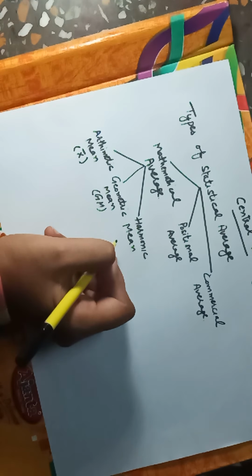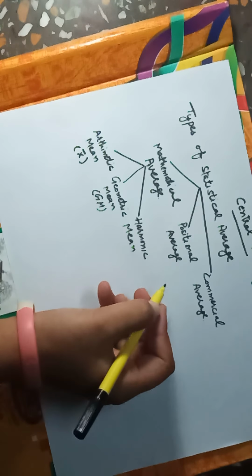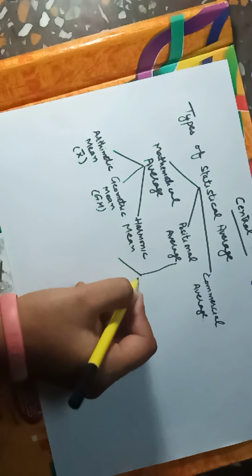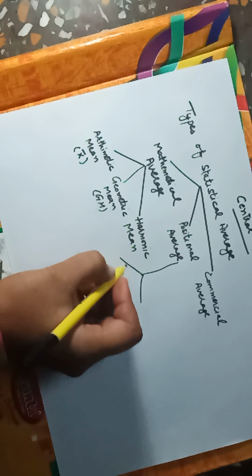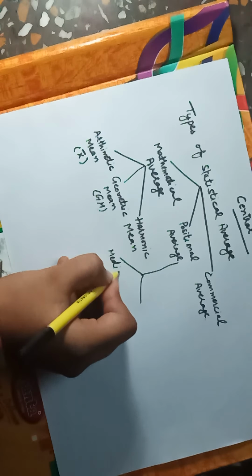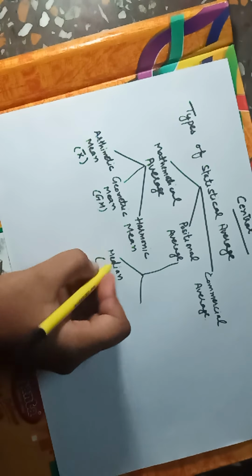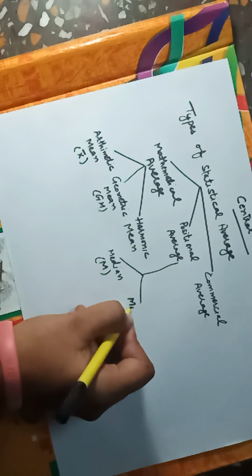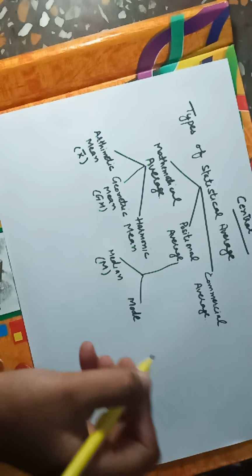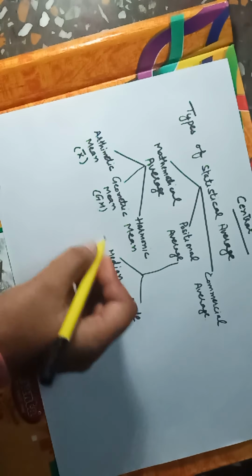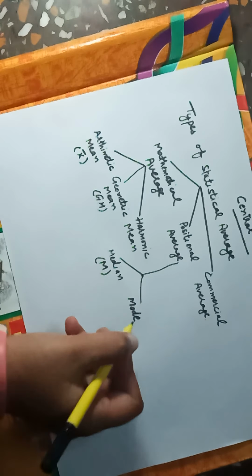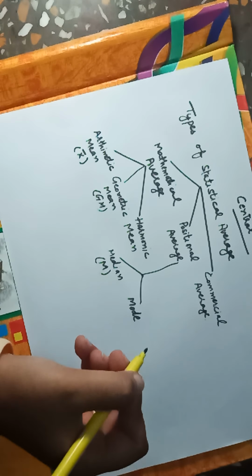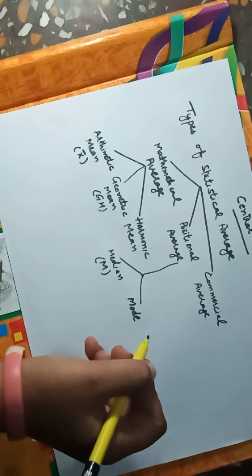Similarly, positional average is also divided into two parts, that is median, which is denoted with M, and the second one is mode. And these averages were also taught in the lower classes, so these concepts are not new for you.